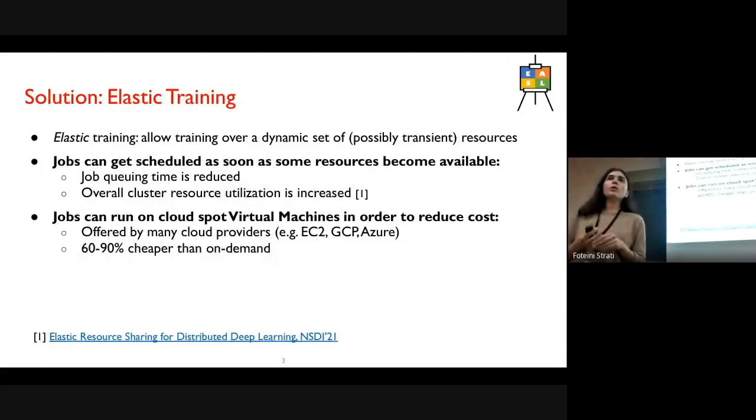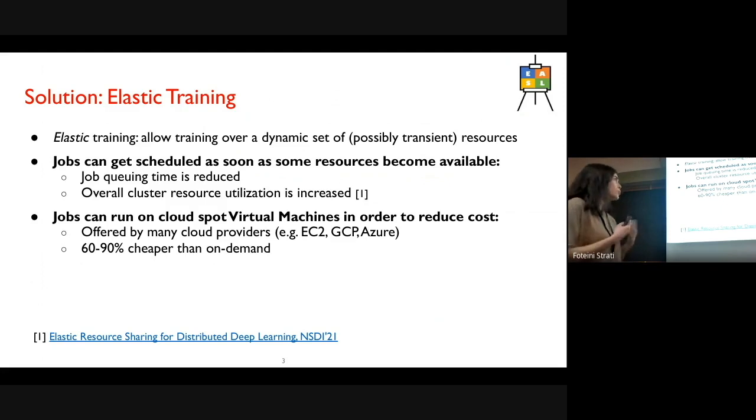And the solution to this problem is employing elastic training. Elasticity in training refers to the ability of a job to train over a dynamic set of possibly transient resources. And this can solve the problems that I mentioned. First of all, because jobs can get scheduled as soon as some of the requested resources become available, thus reducing the job queuing time and increasing the overall cluster resource utilization. And a very important impact of elastic training is that users can employ spot virtual machines in order to reduce cost in their training workloads.